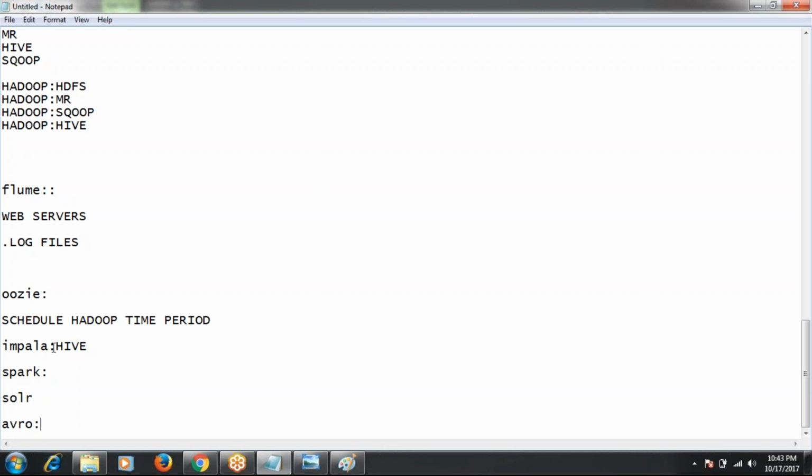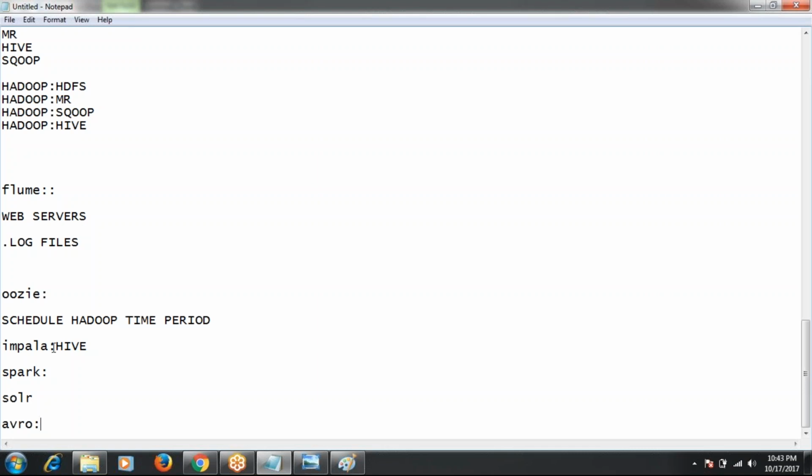Hive was developed by Apache, and Impala was developed by Cloudera without depending on HDFS and MapReduce. But Hive, Pig and Sqoop are all developed by Apache on top of HDFS and MapReduce.